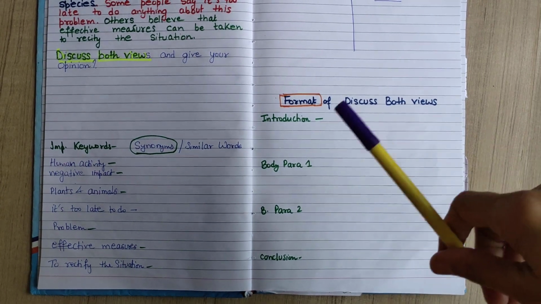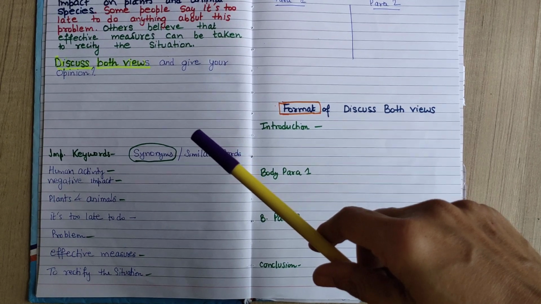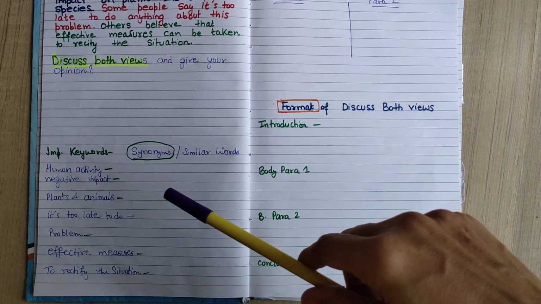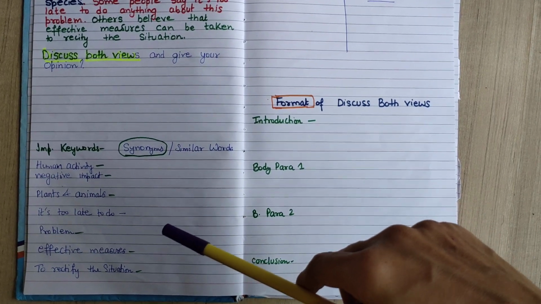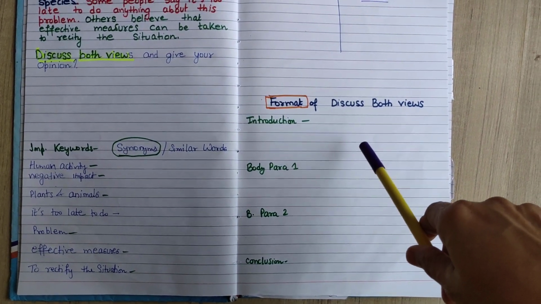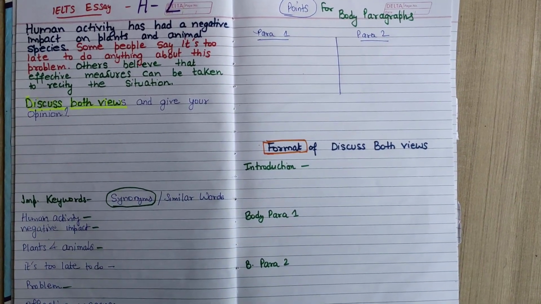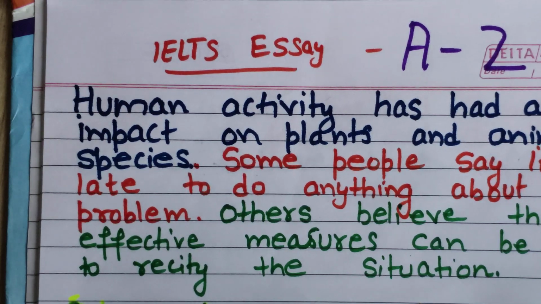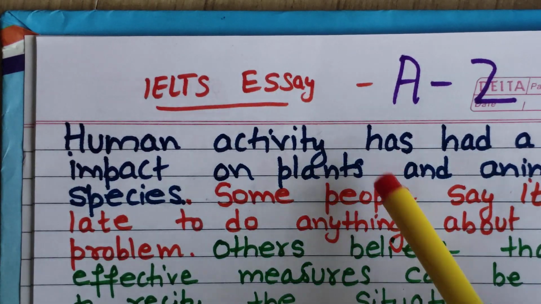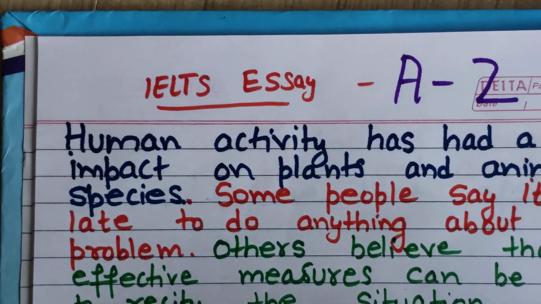I'm going to show how to do planning for any type of essay. I will be showing you how to find out the topics, important keywords, format of this essay, and how to plan for body paragraphs. Now let's start with this question. This is discuss both views. So I will be explaining to you A to Z about this.